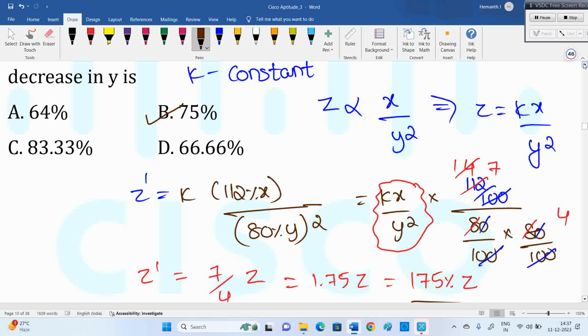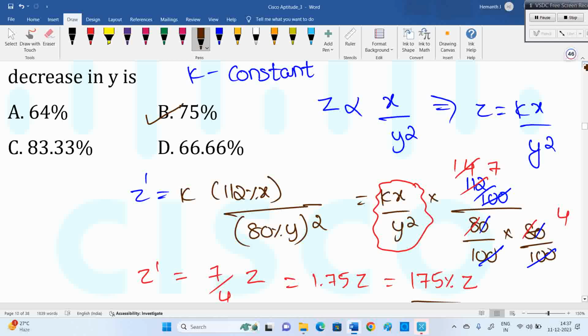Okay, in the numerator why 112% we wrote, in the denominator why 80%. A lot of people write 80% one time only, but the whole square is there. We have to take 2 times. Okay, then how to convert into percentage and all is a matter of calculations of all this. So see this 175%.